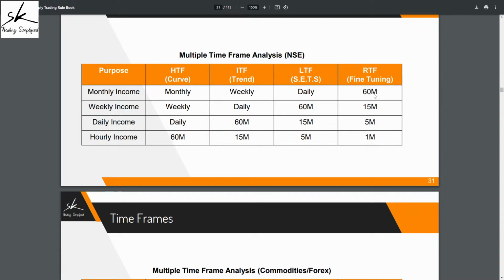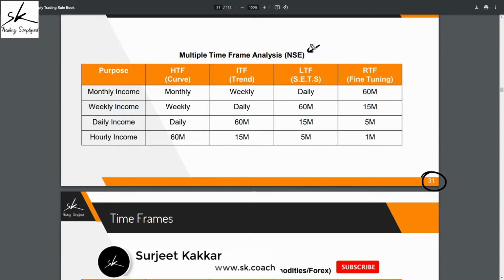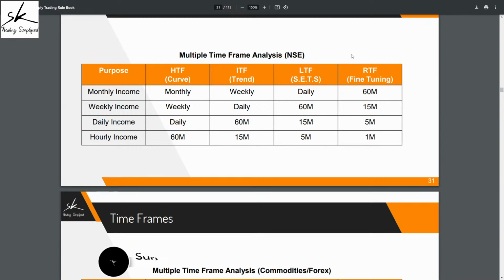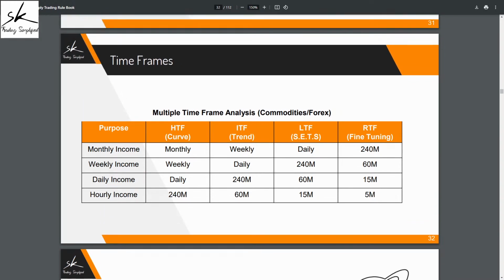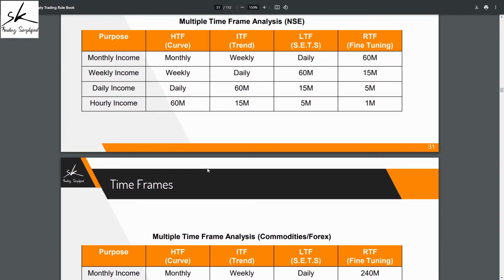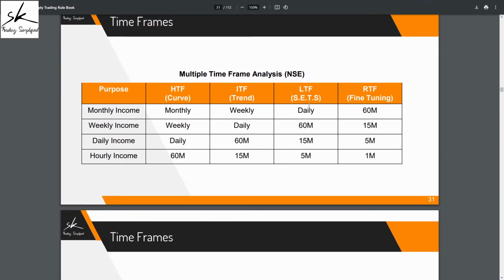Now, mind it, this table, which is on page number 31, is specifically for the NSE market because it is open for a very short period of time, which is about 6 hours and 15 minutes. But if you're trading markets which are open for longer durations, like your commodities, forex, cryptos, or even if you're trading some international markets, then you can refer to the table which is on page number 32. So again, based on how long your markets are trading, you can choose between the table on page number 31 and page number 32.